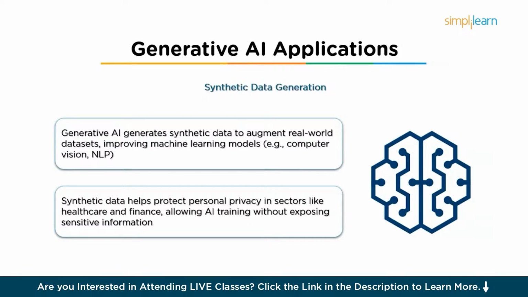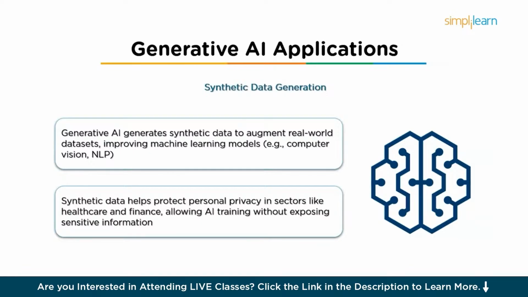The first one is data augmentation for AI models. Gen AI is used to generate synthetic data that augments real-world data sets, especially in computer vision or natural language processing. For example, AI can generate images of objects or scenes that are underrepresented in existing data sets, helping improve the performance of machine learning models.